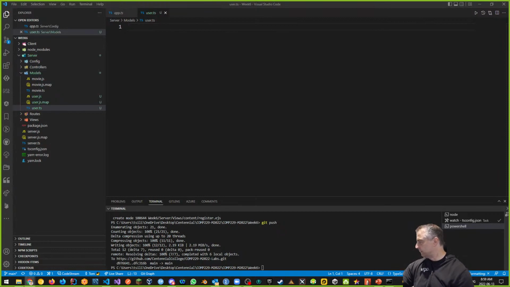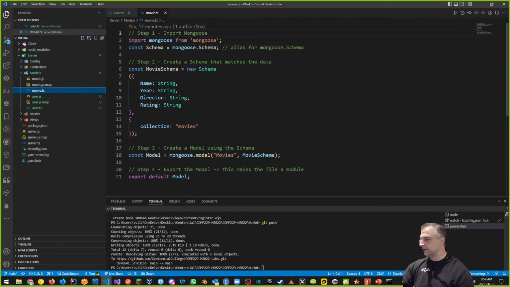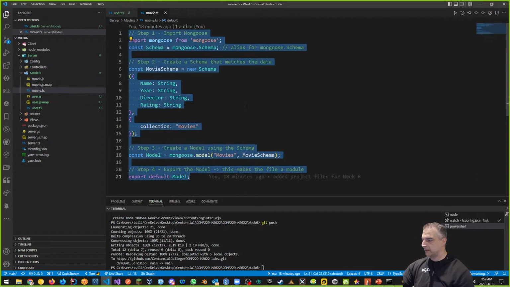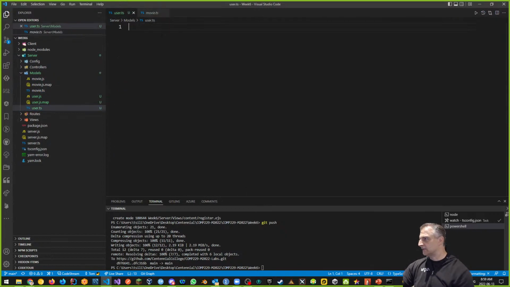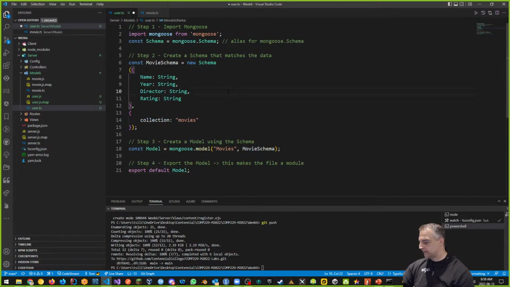Under the user model, what we want to have is similar to what we did with the movie model. There's no point reinventing the wheel. Let's grab the movie model, copy everything, and paste it into the user model for now. Now I want to modify it so that the movie model becomes the user model.